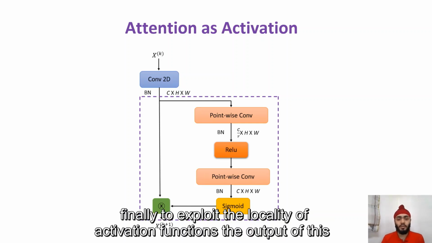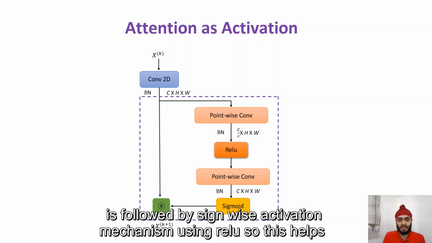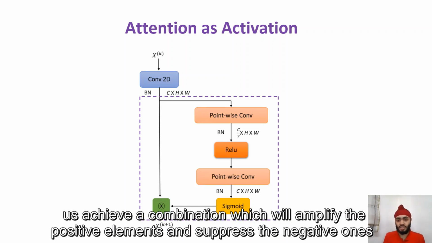Finally, to exploit the locality of activation functions, the output of this is followed by a sign-wise activation mechanism using ReLU. This helps us achieve a combination which will amplify the positive elements and suppress the negative ones.